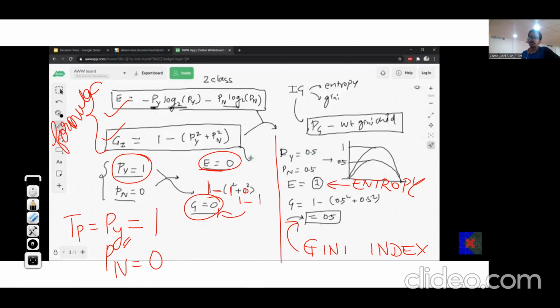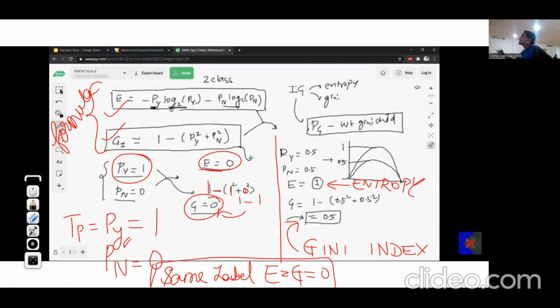So whenever all labels are of same kind, entropy as well as Gini index come out to be 0. So I'll write over here, same labels, then entropy and Gini index both are 0. This is our conclusion.